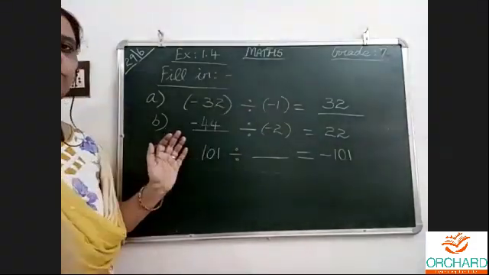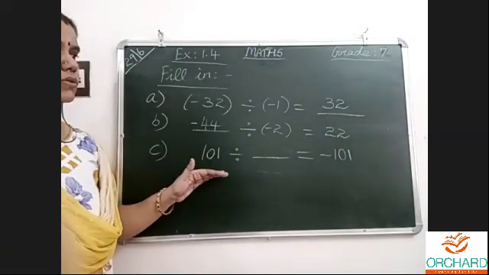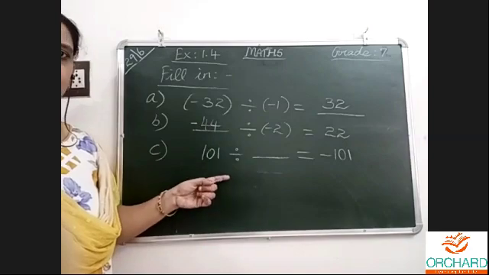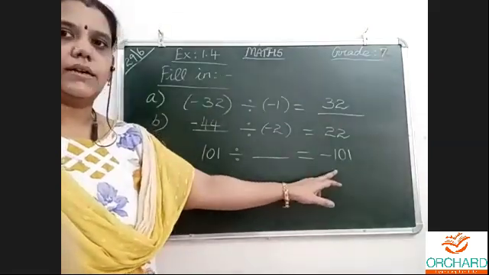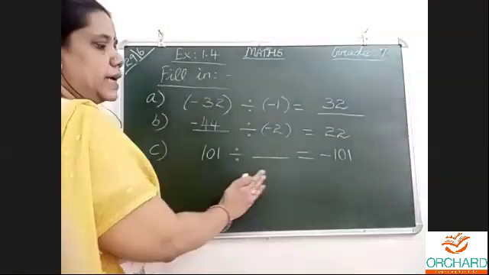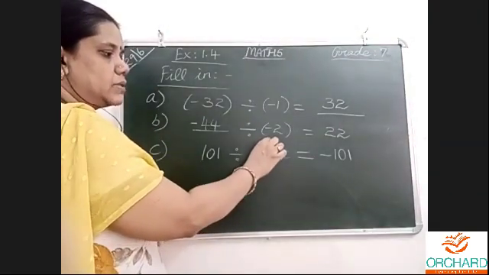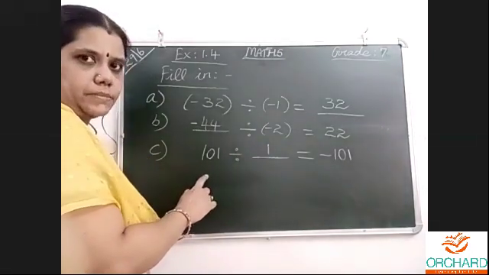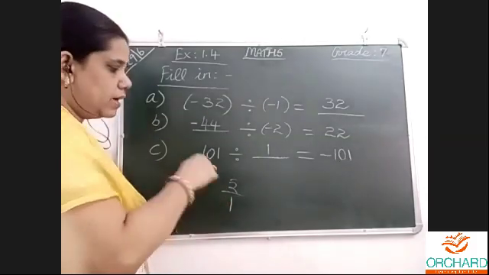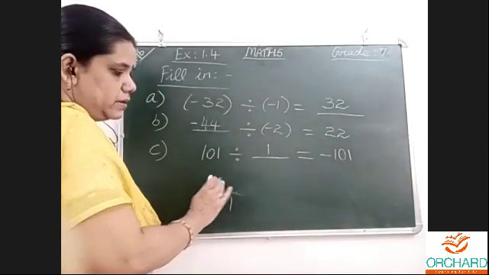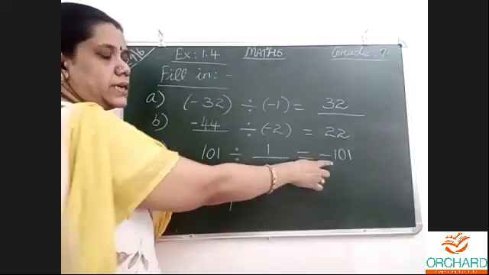Wherever we want, we can give the fill in the blank. Now this one. Type for this. Yes, this is easy. 101 is here, 101 is here. So what is the meaning? We are dividing by the same, just 1 only. Any number divides 1. 5 by 1, 5. 3 by 1, 3. 101 by 1, 101 by 1 is 101.